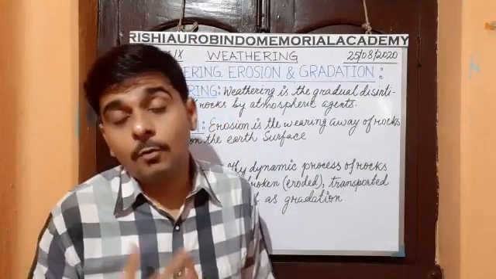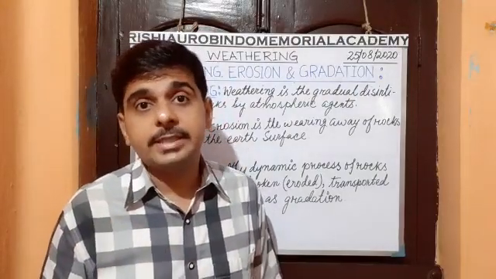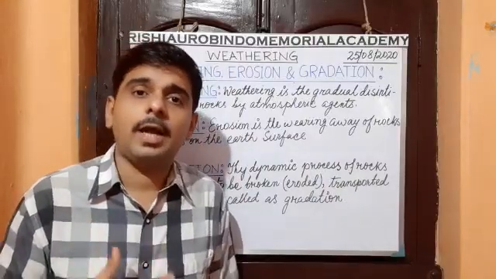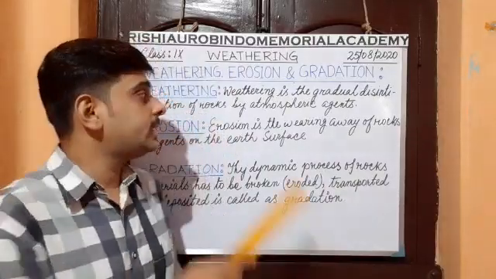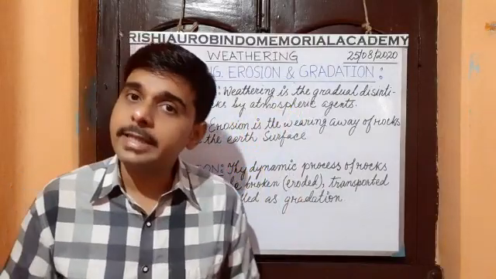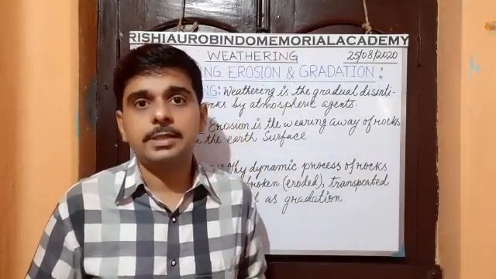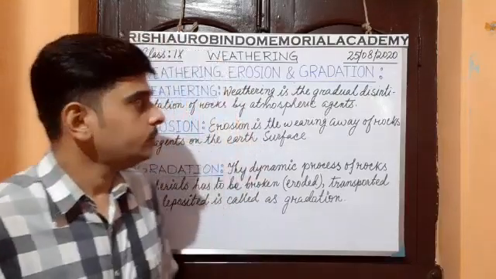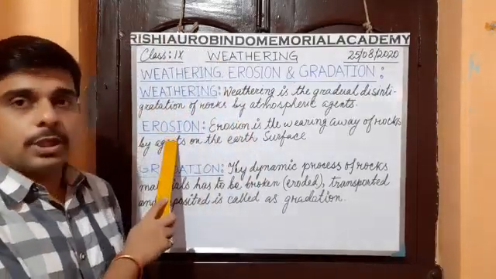But by which agent or factor does the height of the earth's surface gradually decrease? These atmospheric agents. What are the atmospheric agents? I have already discussed that, that is temperature and humidity. Next, that is erosion.